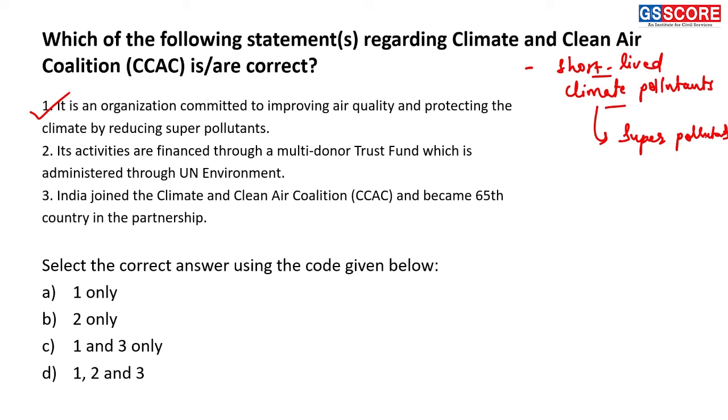First statement is correct. Second, its activities are financed through a multi-donor trust fund, which is administered through UN Environment Programme, right? So this statement is also a correct statement. In order to fund these activities of CCAC, there is a multi-donor trust fund, right? And that fund is called the Climate and Clean Air Trust Fund, which was established in 2012. It is administered by UNEP. Second statement is also a correct statement.